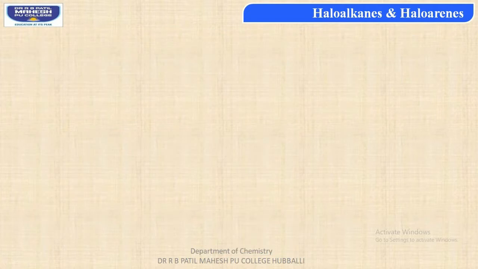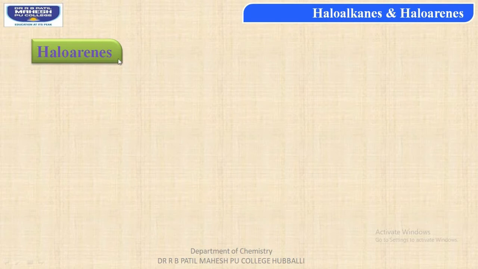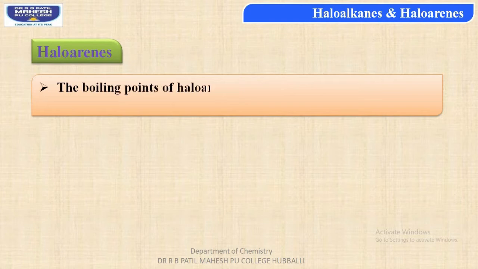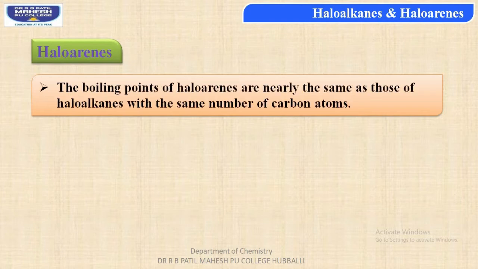Let us now consider haloarenes, that is an aromatic ring covalently bonded with a halogen. Example, chlorobenzene. The boiling points of haloarenes are nearly the same as those of haloalkanes with the same number of carbon atoms.